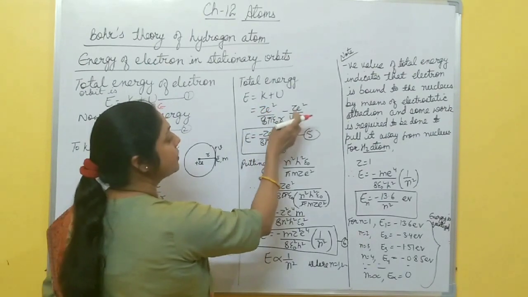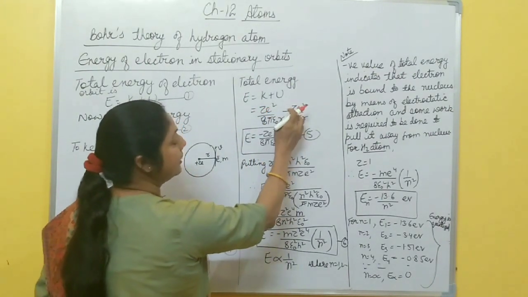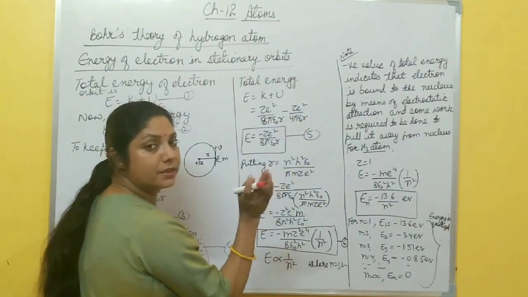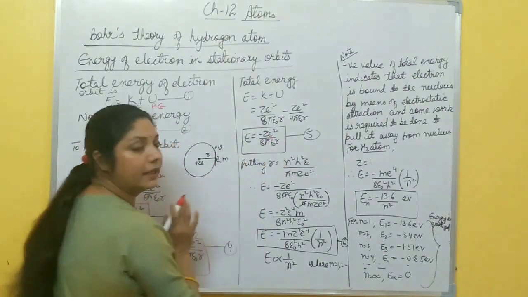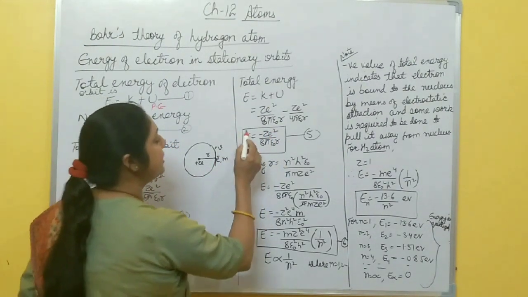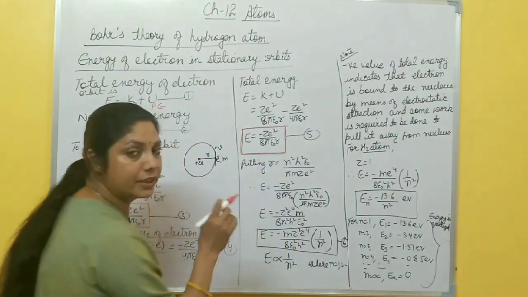Then here Ze square and minus Ze square, here is 1, minus, here you get 2. So 1 minus 2 is minus 1. So in the numerator it becomes minus Ze square by 8 pi epsilon naught r. This is the expression for total energy of electron in any particular fixed orbit, right?